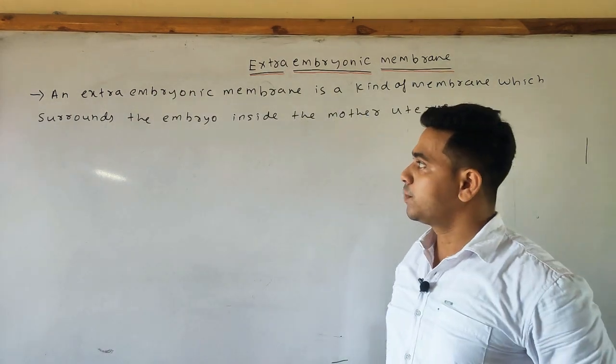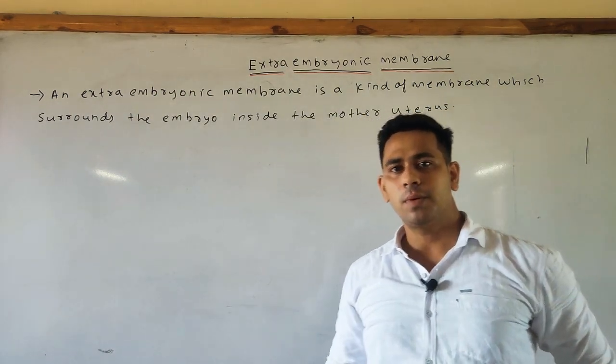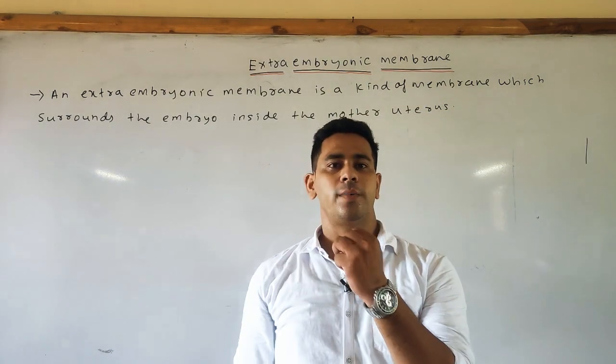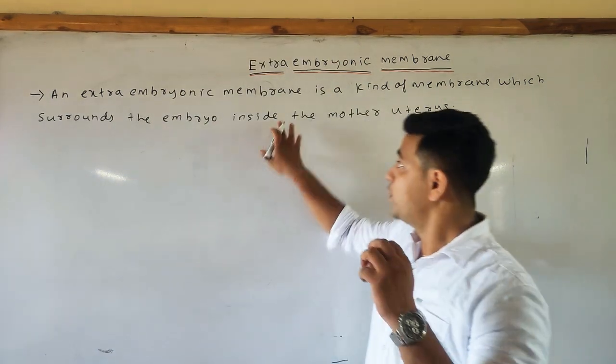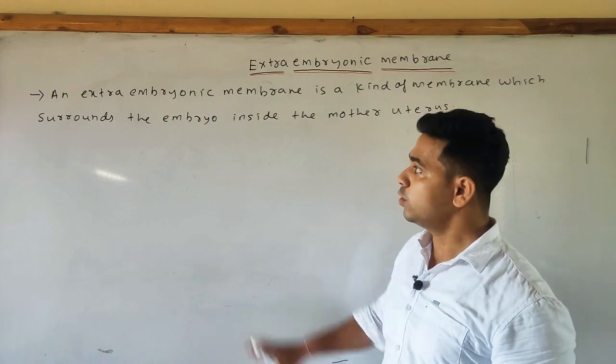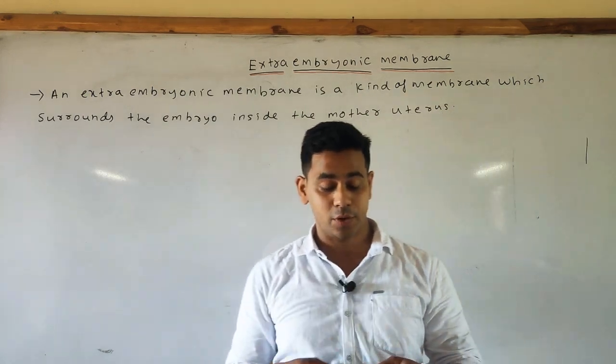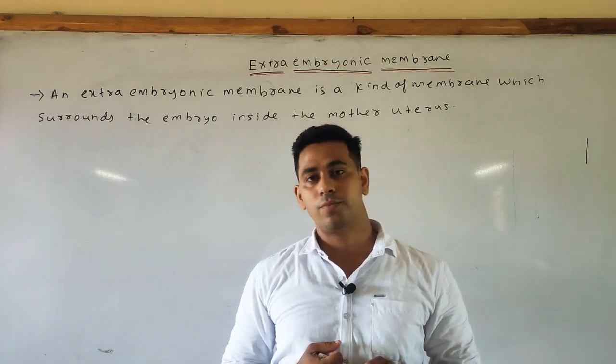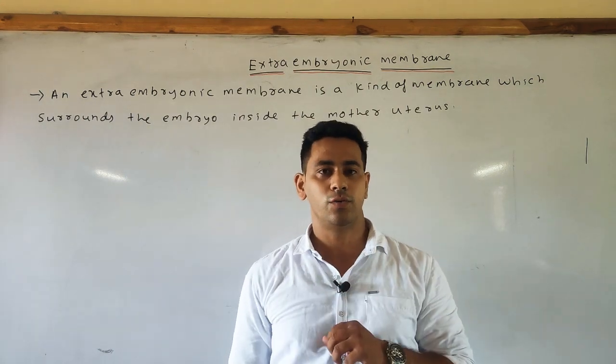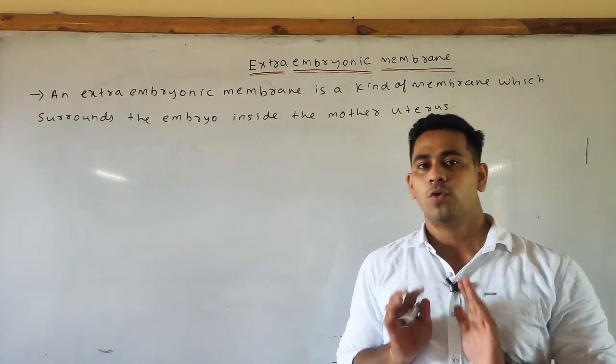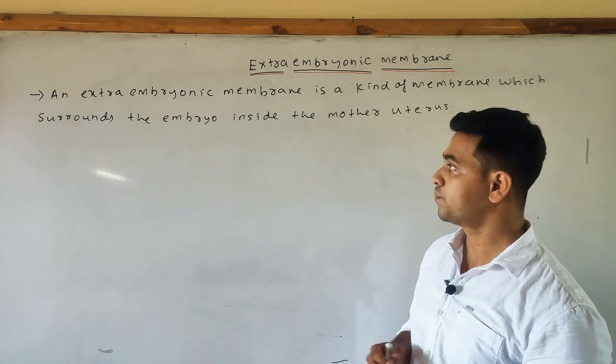So the first point, the proper definition: extraembryonic membrane means an embryo which is covered by a membrane. An extraembryonic membrane is a kind of membrane which surrounds the embryo within the mother uterus.